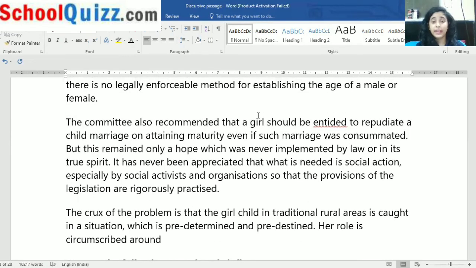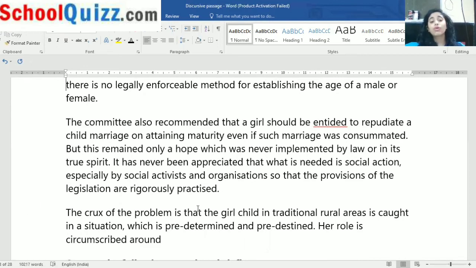What did the committee recommend? That a girl should be entitled to repudiate a child marriage on attaining maturity, even if such marriage was consummated. It means if she got married at an early age, she won't go to the household of the family where she got married. When she matures, after that she goes there and the marriage is consummated. But this remained only a hope, never implemented by any law in its true spirit. It has never been appreciated what is needed in social action, especially by social activists and organizations, so that the provisions of the legislation are rigorously practiced.